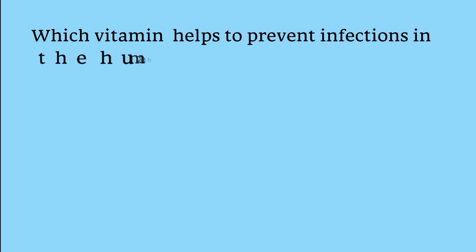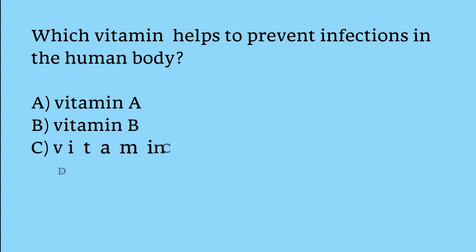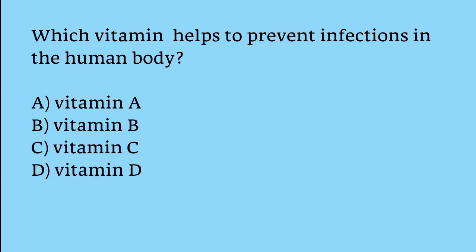Which vitamin helps to prevent infections in the human body? Vitamin A, Vitamin B, Vitamin C, Vitamin D. The correct answer is option C. Vitamin C helps to prevent infections in the human body.